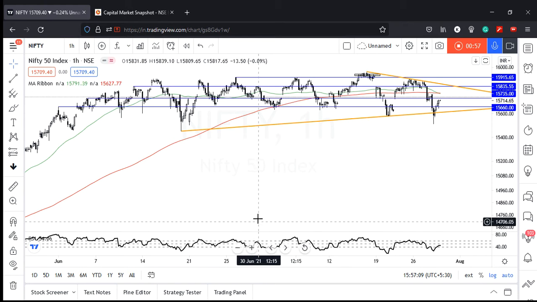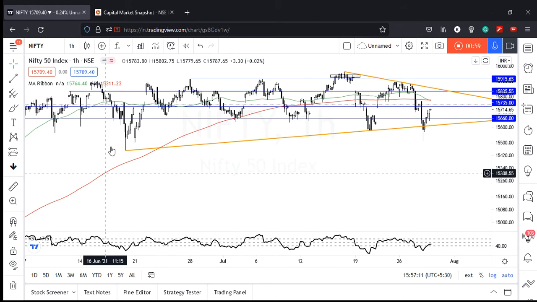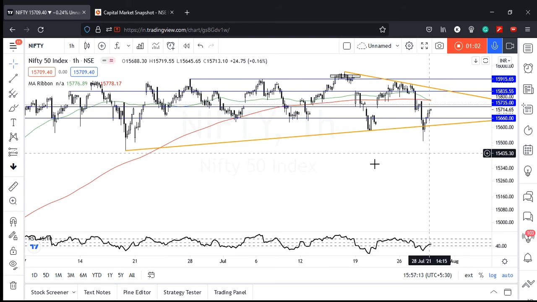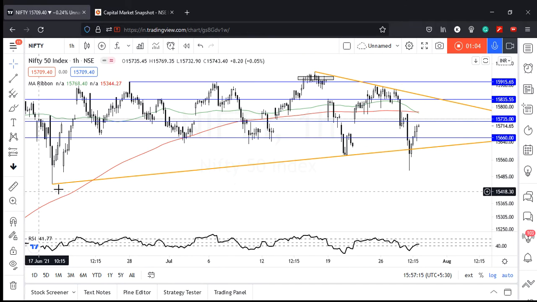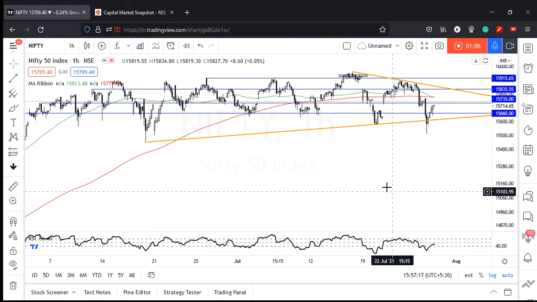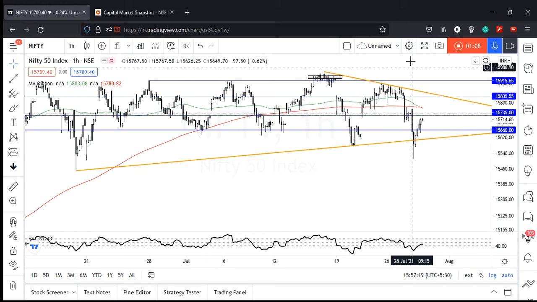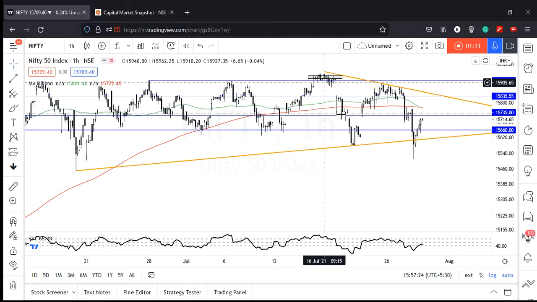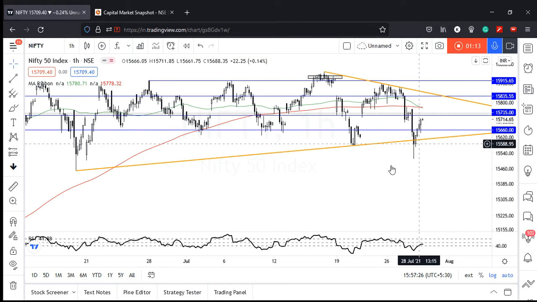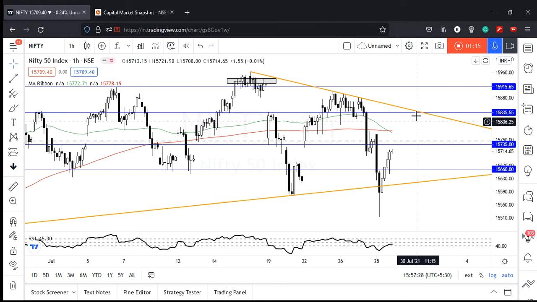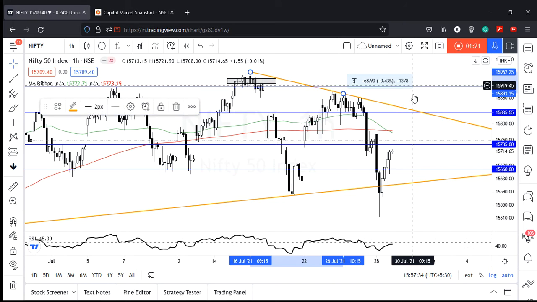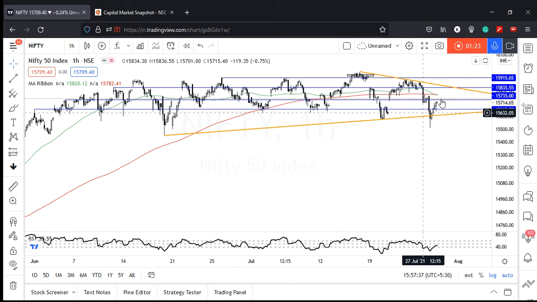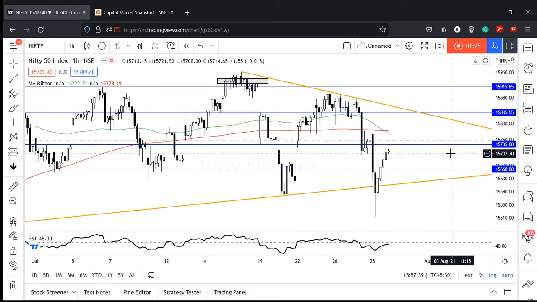If I just get the levels on the screen, then what we can see here is that this trend line that I had drawn yesterday, ठीक है, ये trend line को support लिया. और कल actually हम लोग ने बात किया था, I can't draw on the screen because this is a different device, but yesterday what I said that it might just go within this range. इधर से आके ये trend line से actually ऊपर आ सकता है और वो trend line से ऊपर आने की try कर रहा है अभी. Now the real question is whether it's able to break this trend line, this upper trend line. So that is where my sights would personally be set at in terms of supports and resistances.